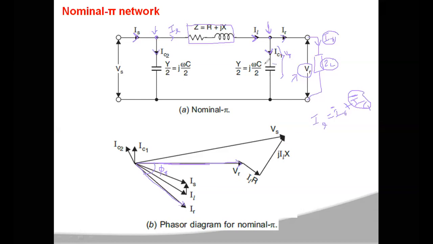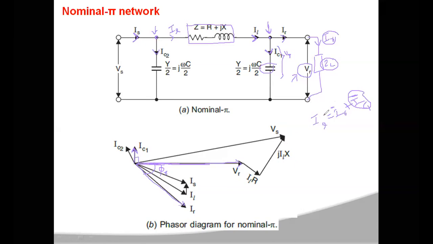This is a pure capacitance, right? So if the voltage across this capacitance is VR, then the current flowing through this capacitance is IC1, and IC1 will be leading VR by 90 degrees. As VR is your reference, your IC1 will be at 90 degrees to your VR.